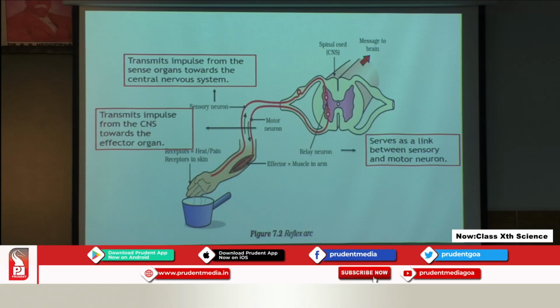Fine. So the sensory neuron transmits the impulse from the sense organs towards the central nervous system.